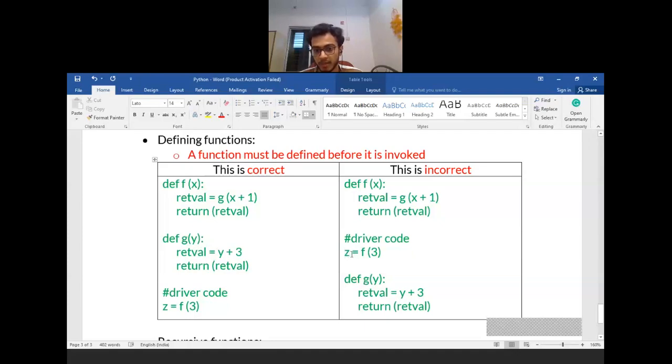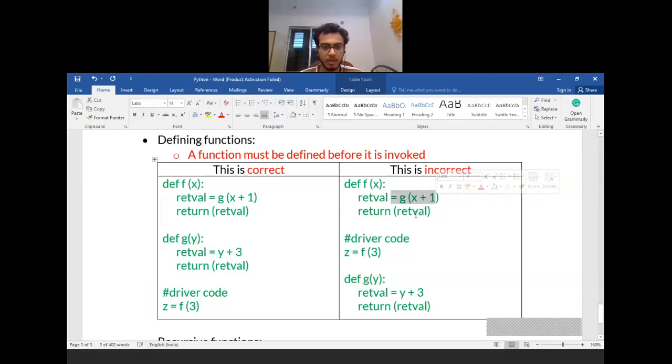So at this point, when the function f was called, your interpreter does not know that there exists a function with the name g. When I called f, the control goes over here. In the return statement, I have called the g function. At this point the problem occurs, because this was not read, and this function g is basically unknown to your interpreter, and it will raise an error.